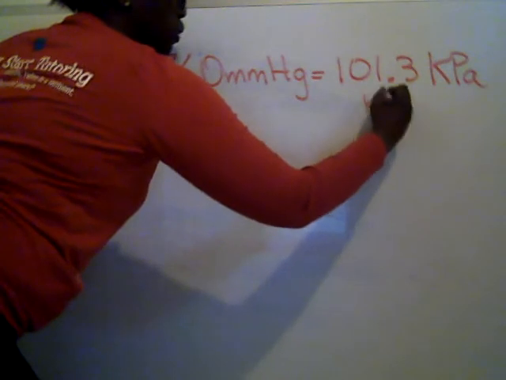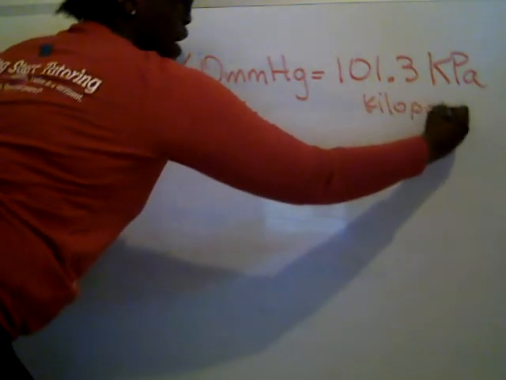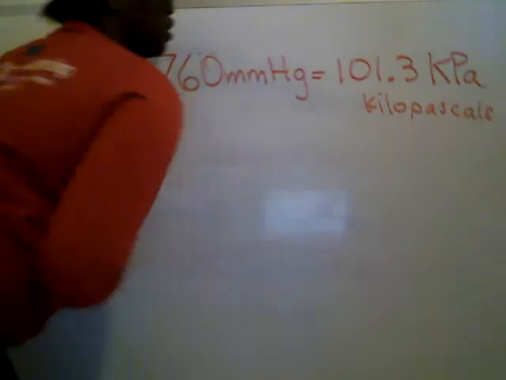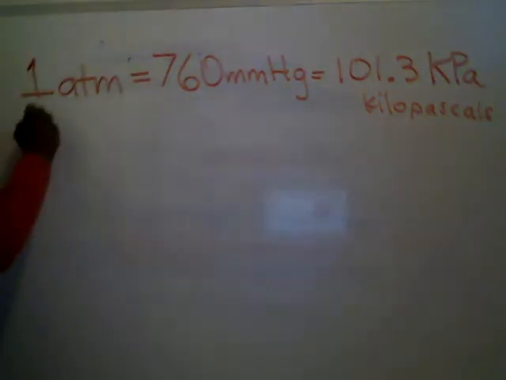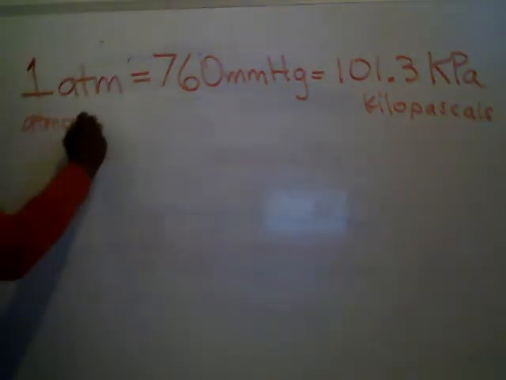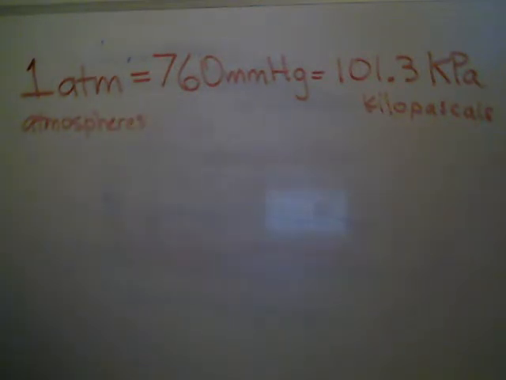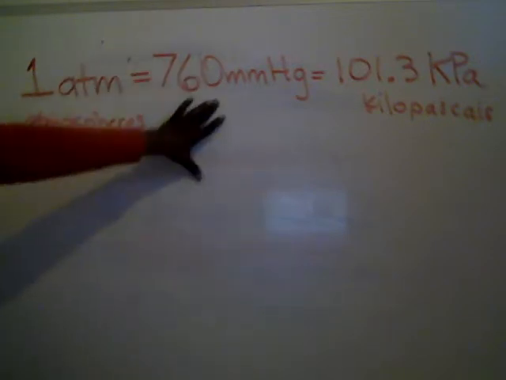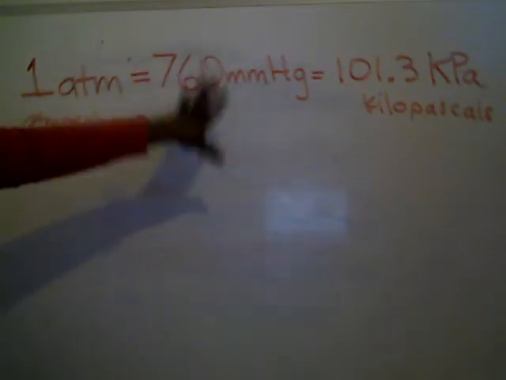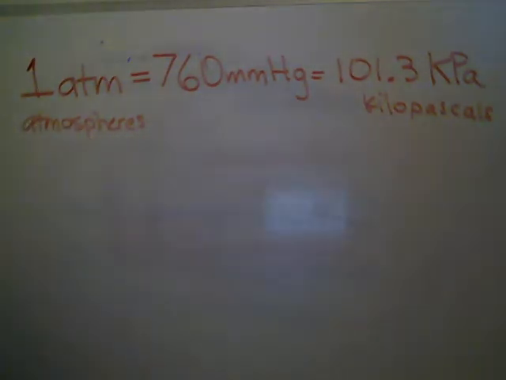But they will use the word kPa. This is kilopascals. And then ATM over here is atmospheres. That's what the ATM stands for. But these are some general conversions that you'll definitely have to know. 1 atmosphere is 760 millimeters of mercury, which is also equal to 101.3 kPa.